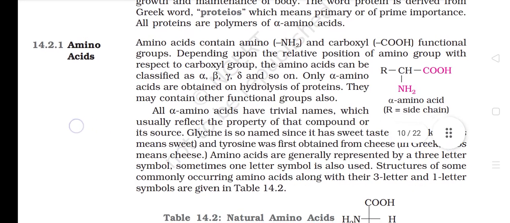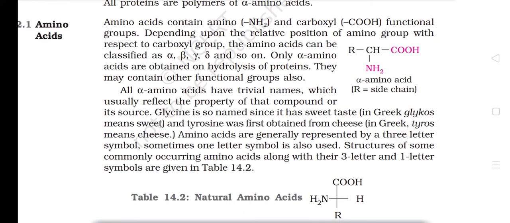14.2.1 Amino acids. Amino acids contain amino (NH2) and carboxyl (C double bond O, OH) functional groups. Depending upon the relative position of the amino group with respect to the carboxyl group, the amino acids can be classified as alpha, beta, gamma, delta, and so on. Only alpha amino acids are obtained on hydrolysis of proteins. They may contain other functional groups also.